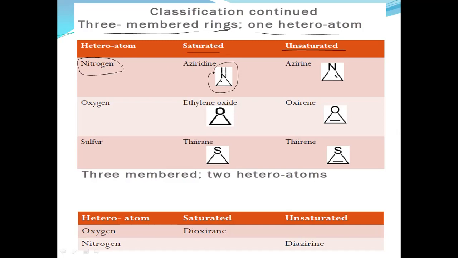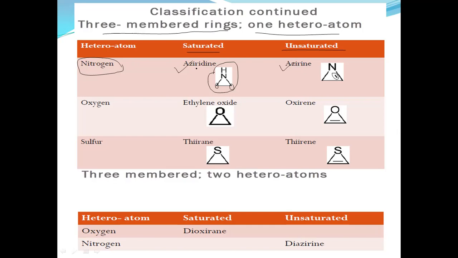For saturated nitrogen-containing 3-membered rings, the example is aziridine. The structure has one nitrogen along with 2 carbon atoms. These circles indicate carbon atoms. Whereas in the unsaturated one, there is one double bond present in the structure. Then its name is azirine.